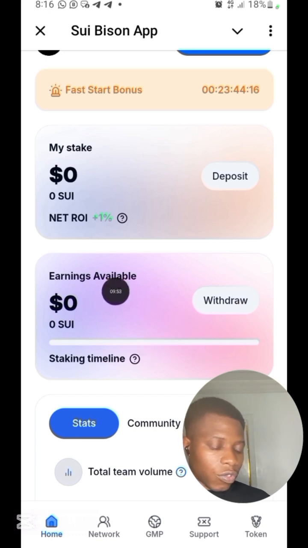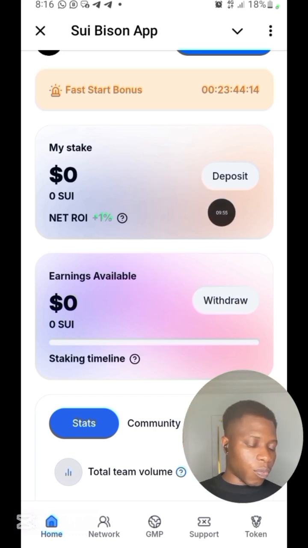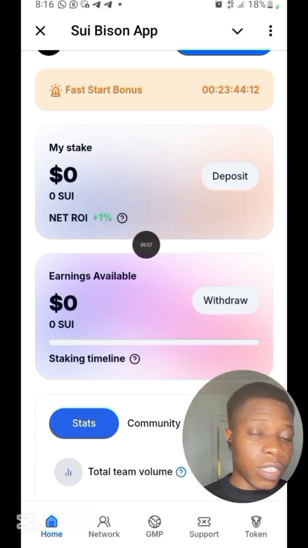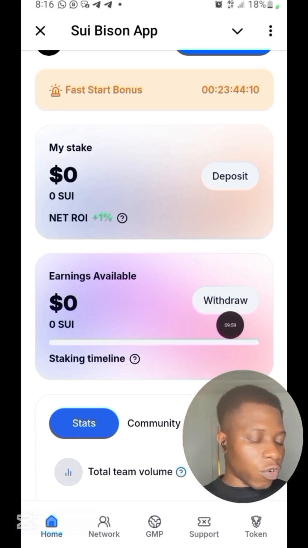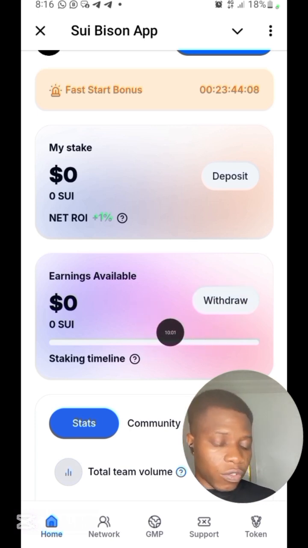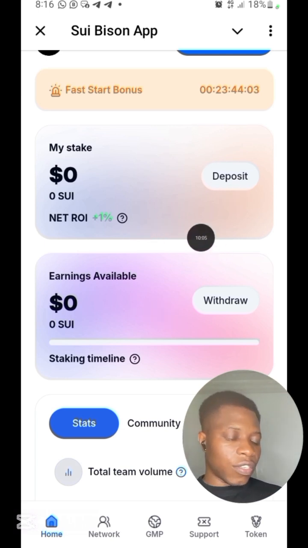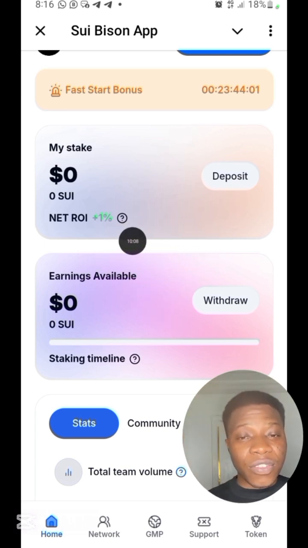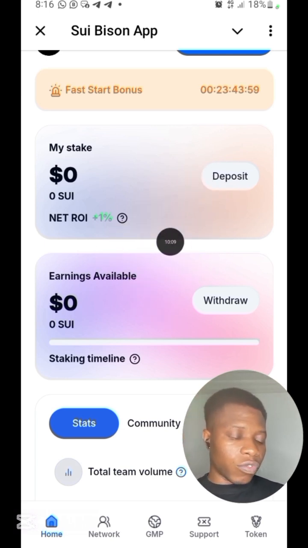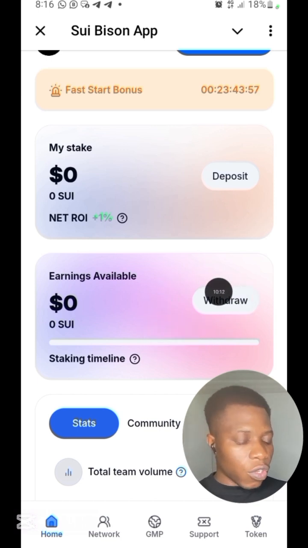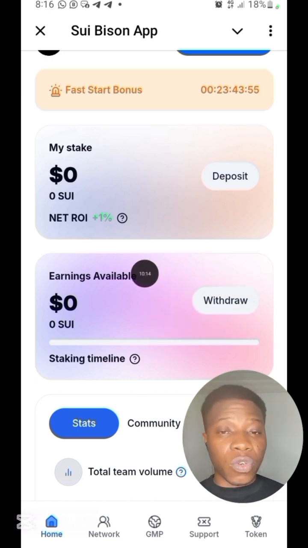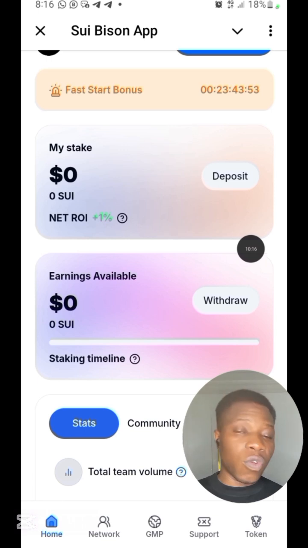So that's it. Let's say I withdraw 100, they will take 20 and add it up. Let's say I have 100 in my deposit already, and I have 100 to withdraw. Once I withdraw my 100, I will get 80. They will add 20 to this, making 120. So what I'm going to be getting is 4% on my 120. So every time you withdraw, just know that you're not going to get everything you withdraw. 20% will be added back to your liquidity.